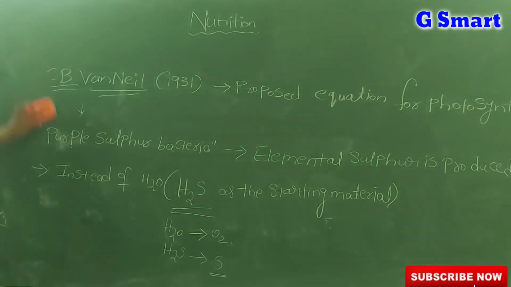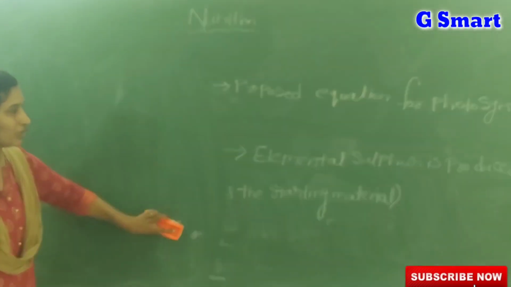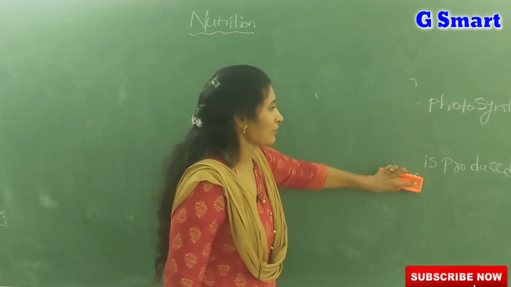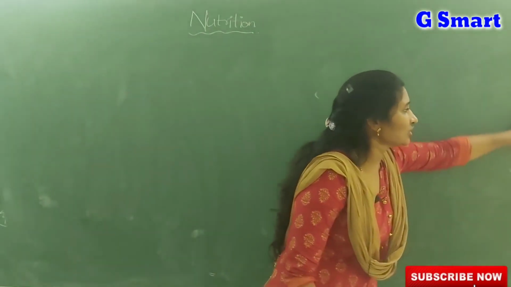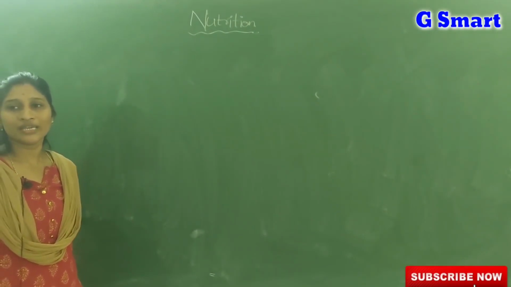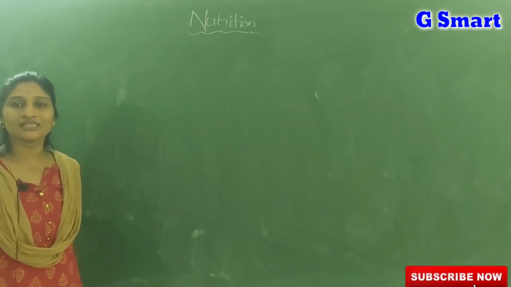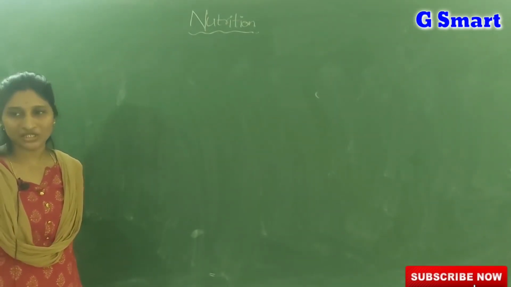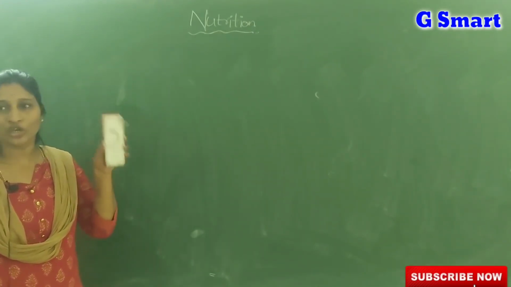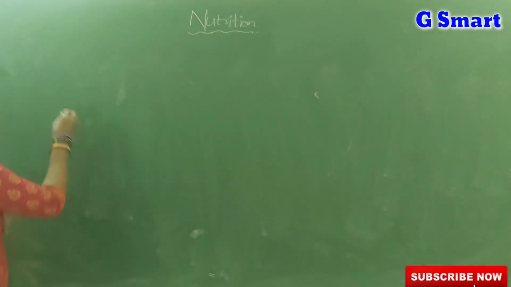Okay, clear? Now this is very important. My question: who proposed the equation for photosynthesis? The answer is C.B. Van Neil. In previous times, examinations mostly asked questions on years, but in most competitive exams, instead of years, they concentrate on application, meaning how well you understand the lesson. They don't directly check your memory. So try to understand each and every term. Now we will see the remaining scientists.